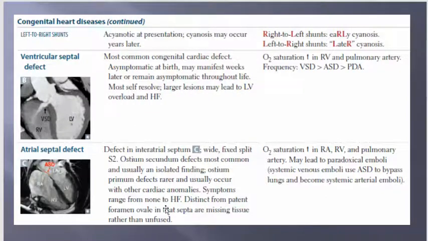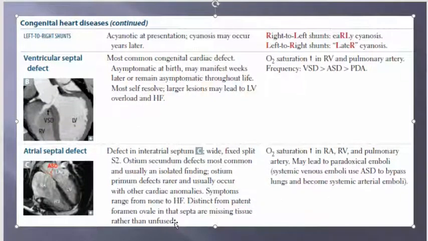Symptoms range from none, asymptomatic, to heart failure. Distinct from patent foramen ovale in that the septa are missing tissue rather than unfused. So it just hasn't even grown. Oxygen saturation is high in the right atrium, primarily because you have the oxygenated blood going in there, and in the right ventricle as well, and pulmonary artery.